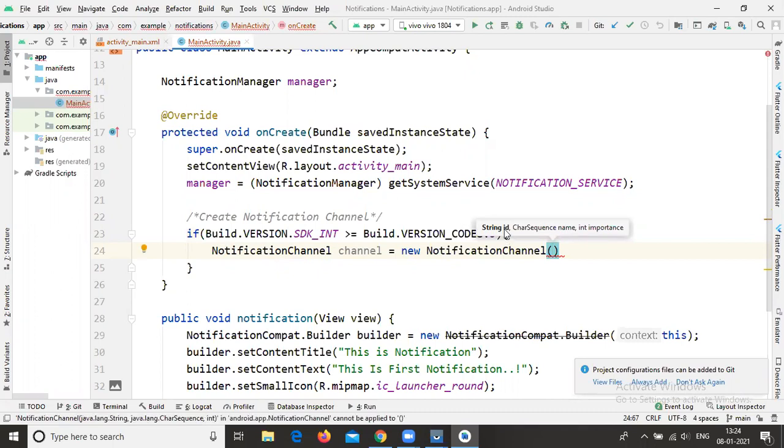The first parameter is a string, and the second parameter is a CharSequence, that is the name, that's your wish, and this string is also your wish. And the importance, that means importance high or importance low or importance medium or importance default. That's based on our project requirement.